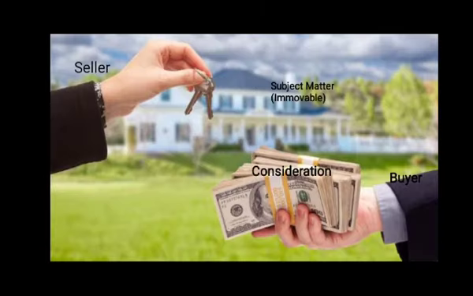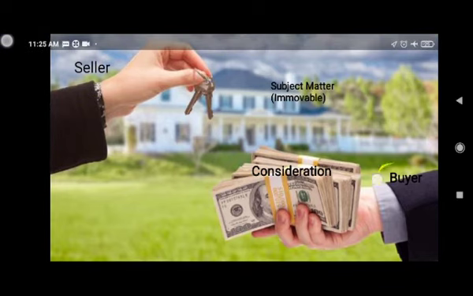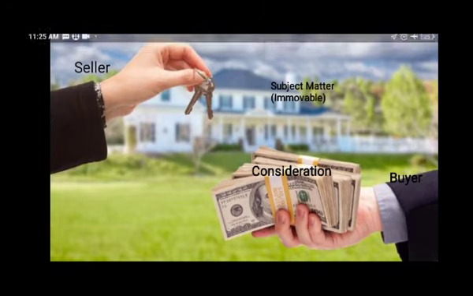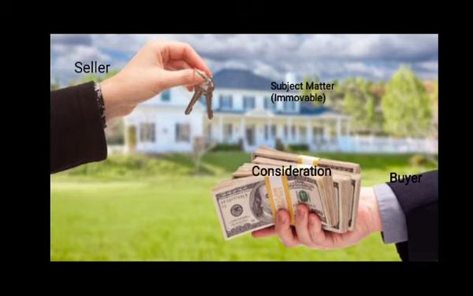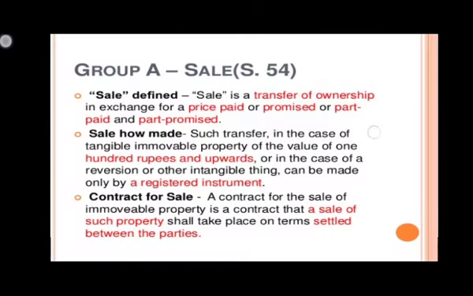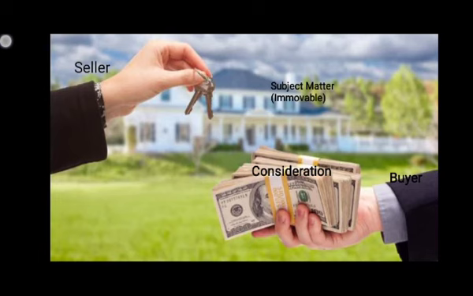Now in transfer of property, there are basically 4 things involved. First is the seller, second is the buyer. The seller will sell the property and the buyer will purchase it. Then there is the subject matter, which should belong to the seller. Only then can the seller sell the subject matter to the buyer. And consideration is also a must. What is consideration? Consideration is the amount, the price paid for that subject matter by the buyer to the seller. So these 4 things are important in any sale of immovable property.